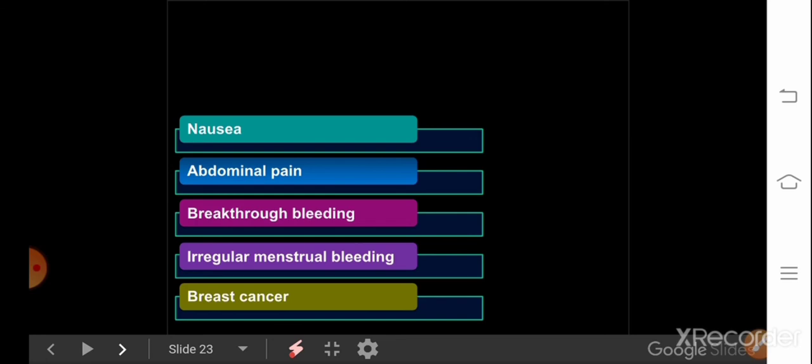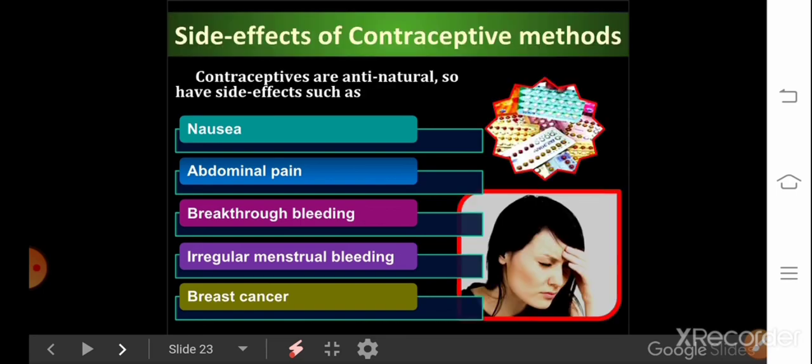So selection of a suitable contraceptive method out of these is very important. And there are side effects of contraceptive methods also. They are nausea, abdominal pain, breakthrough bleeding, meaning bleeding in the vagina, irregular menstrual bleeding, and breast cancer. So these are the side effects of contraceptive methods.